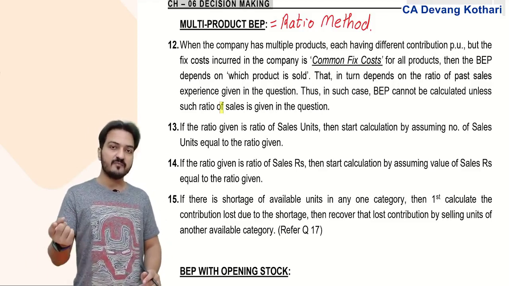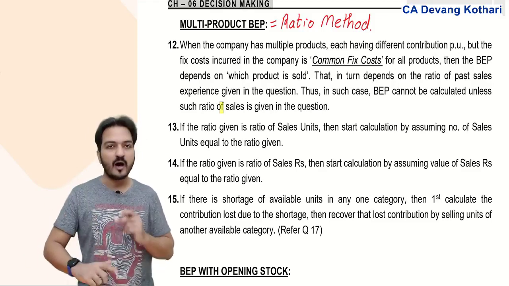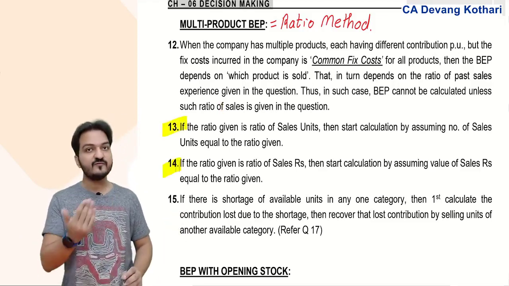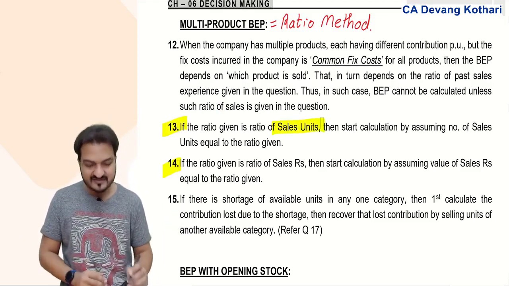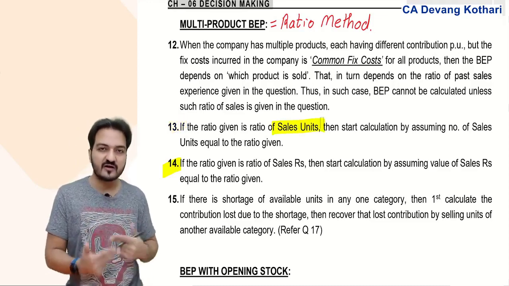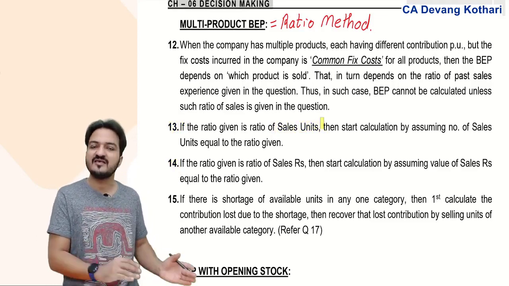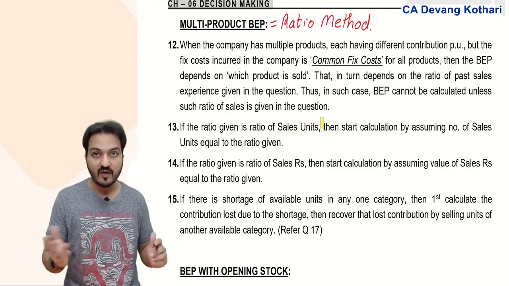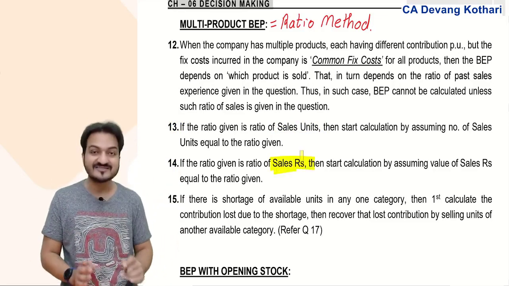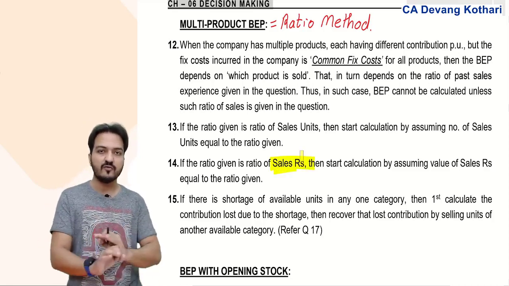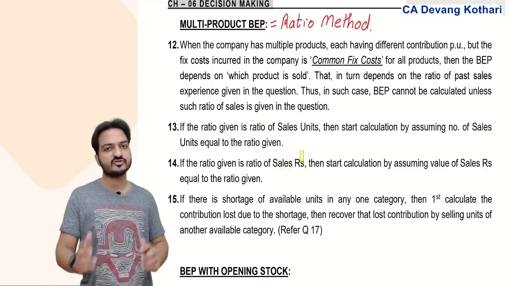And when the ratio is given, how to use that ratio? For that, rules 13 and 14. If the ratio given is the ratio of sales units, then you start calculation by assuming a number of units equal to the ratio given. And if the ratio given is of sales rupees, then you start calculation by assuming value of sales equal to the ratio given.